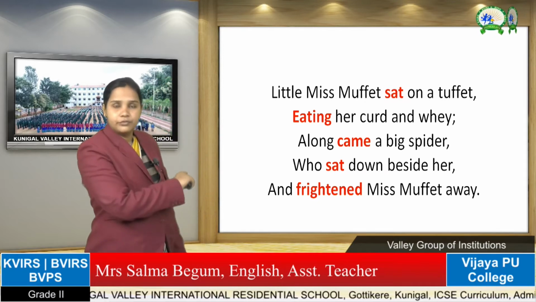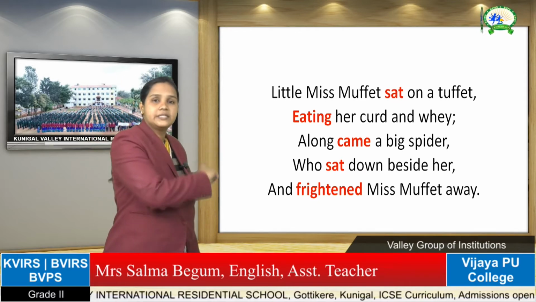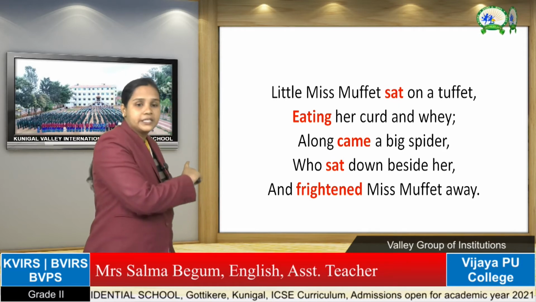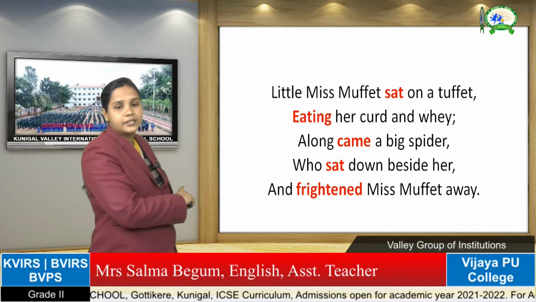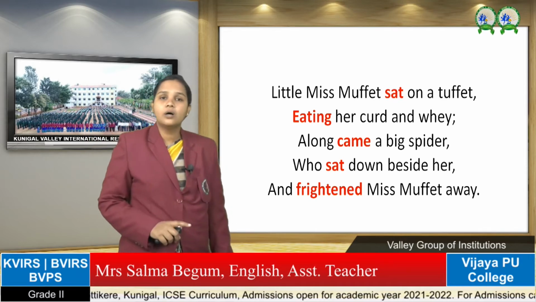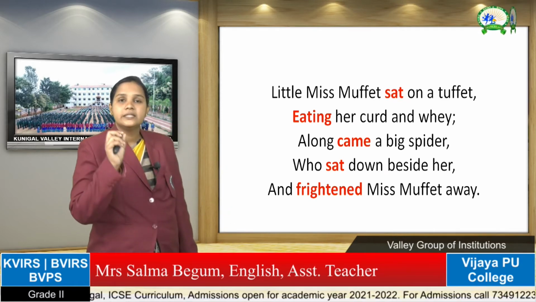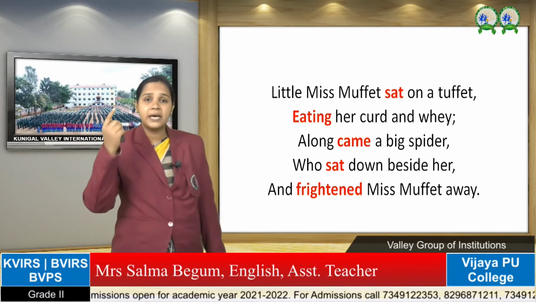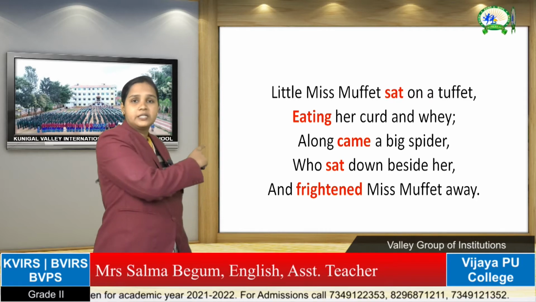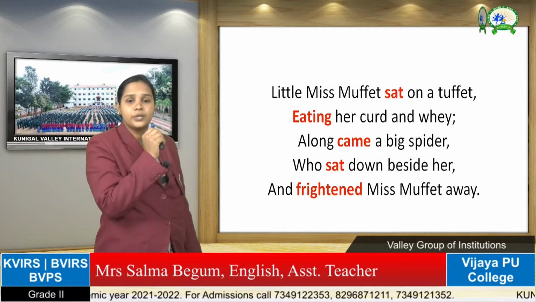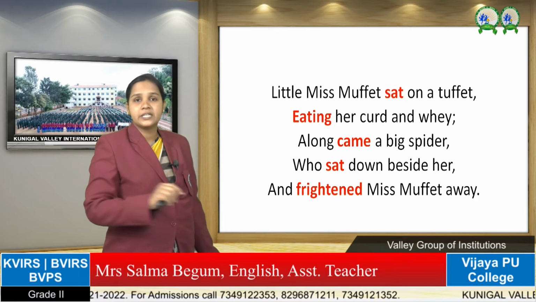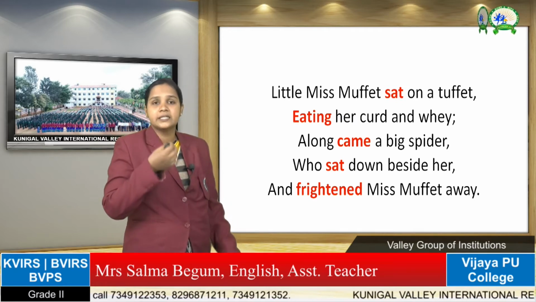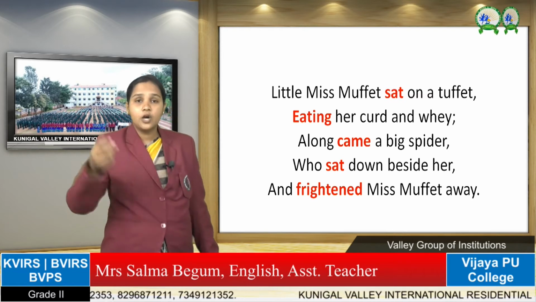Here you have to fill the dashes, and whatever is in red color, sat, eating, came, sat, frightened, these are all the action words. These are all called the verbs. Here we are going to imagine that Miss Muffet is a small girl. What is she doing? She is sitting on a tuffet. Sat is the action. What is she doing? She is eating curd. What is the action? Eating. Along came a spider.